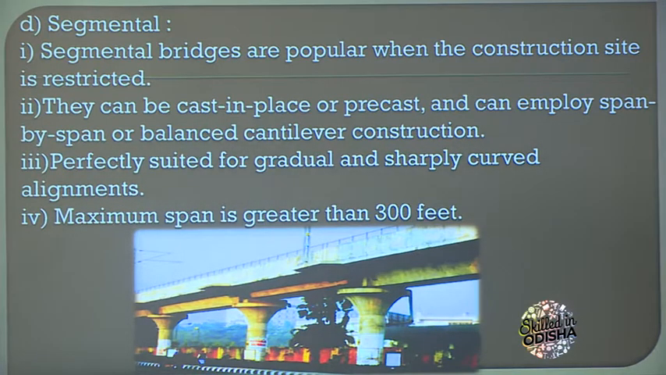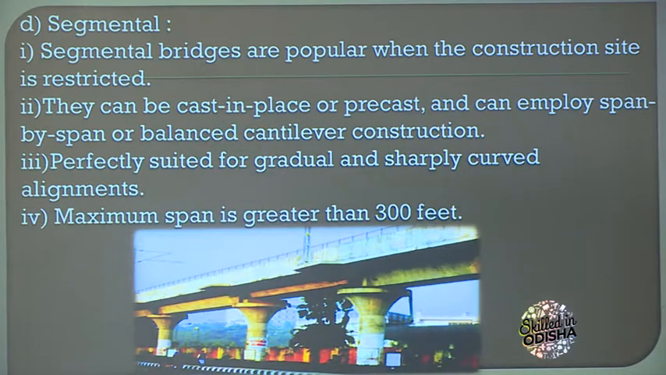Okay. So what is the first point? Segmental bridges are popular when construction site is restricted. Got it? Now they can be cast in place or precast. Got it? As there is a restriction, we can cast it there with little restriction, or we can precast. Got it? Or can employ span by span or balanced cantilever construction.